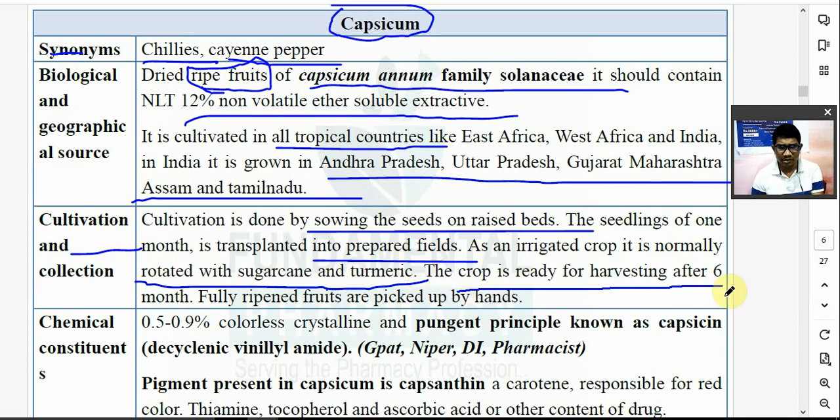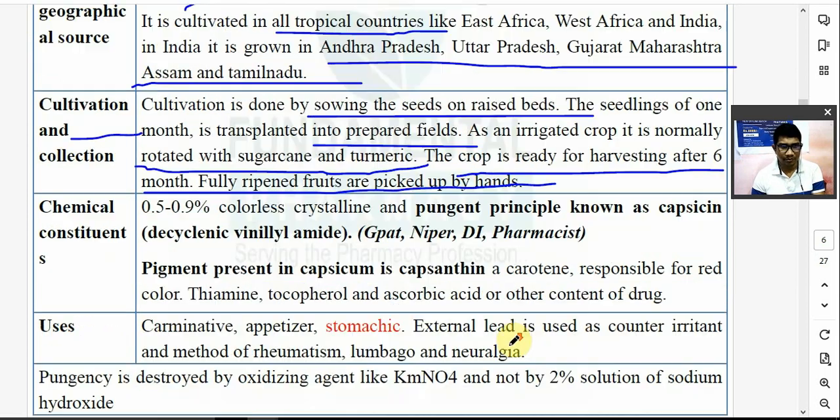Crop is ready for harvesting after 6 months. Now, fully ripened fruits are picked by hands. They are collected. Next, क्या है?